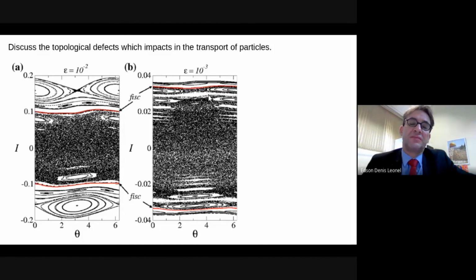The scale of the phase space changes, but the main message is that the invariant spanning curves are also there, which block the passage of particles through them. The phase space also exhibits periodic islands, and these periodic islands are centered by elliptic fixed points.